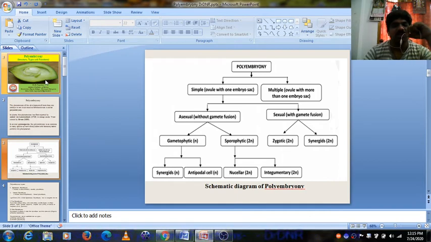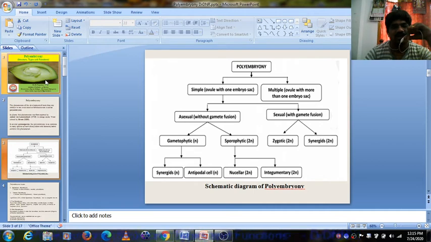Here two types are there: gametophytic and sporophytic. Gametophytic means from the female gametophyte, either from the synergid cells or from the antipodal cells.